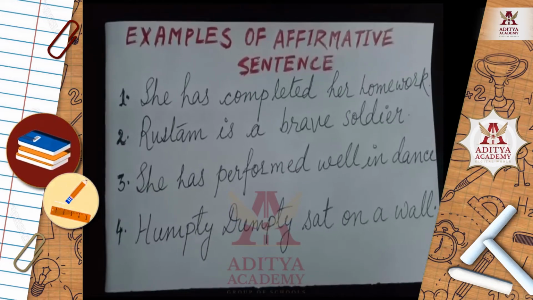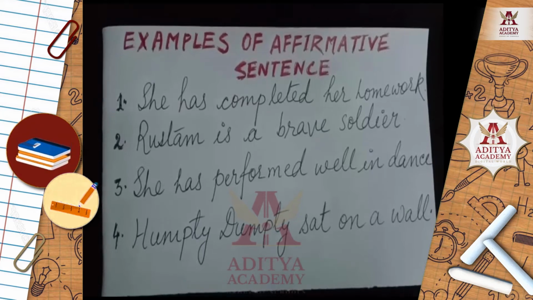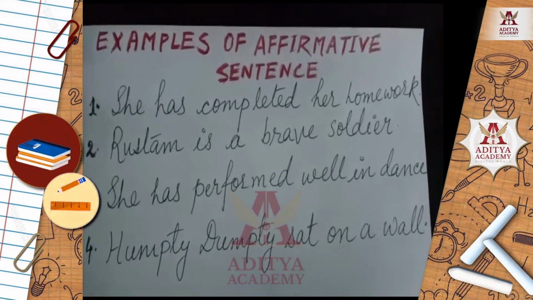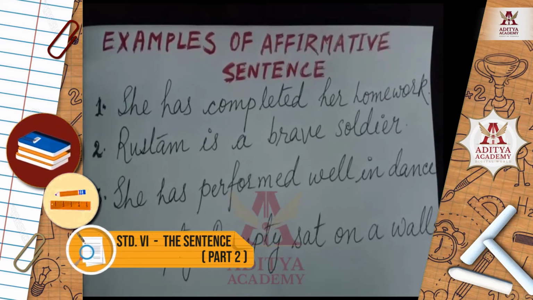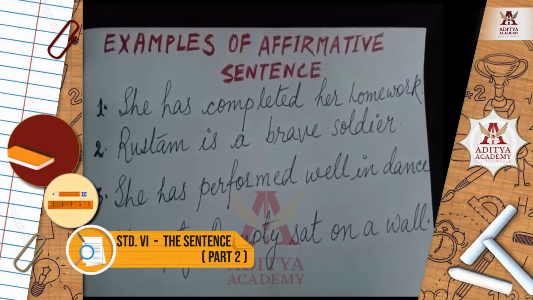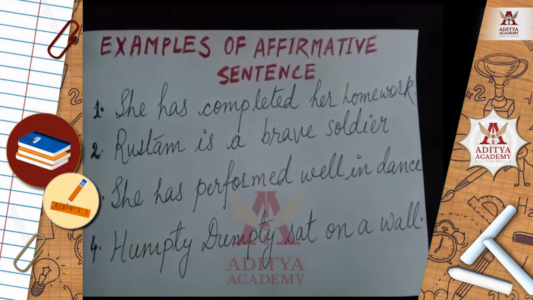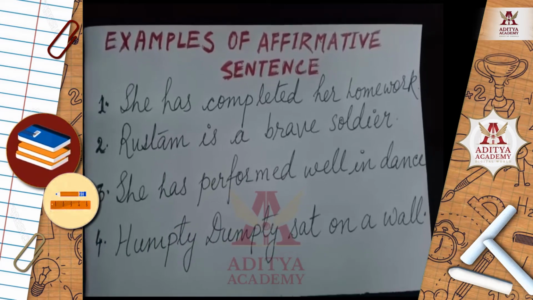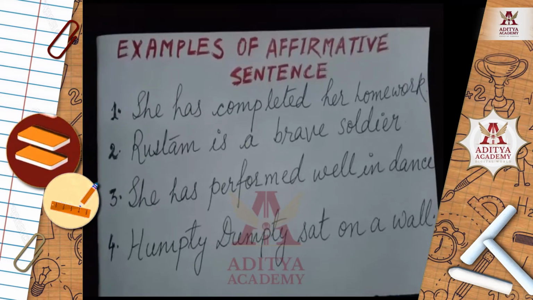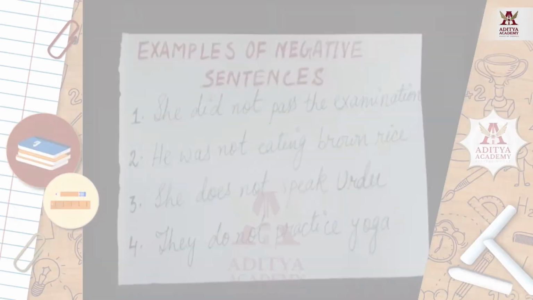This is also a simple statement, an affirmative sentence. Number 3: She has performed well in dance. This is also declaring a fact. Number 4: Humpty Dumpty sat on a wall. This is also an affirmative sentence, declaring a fact.